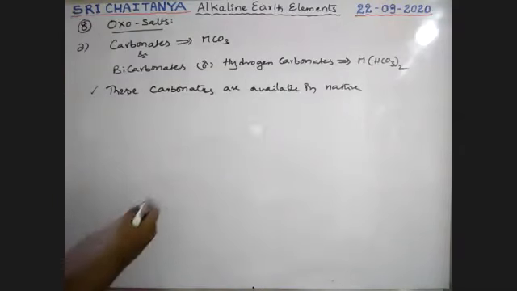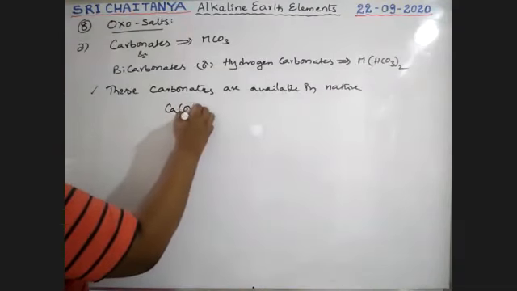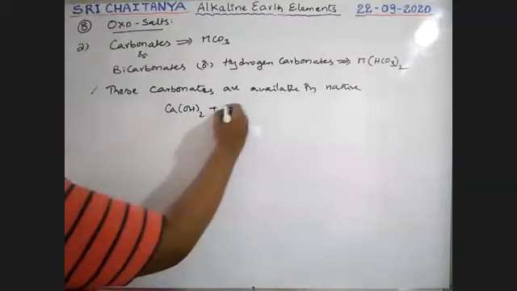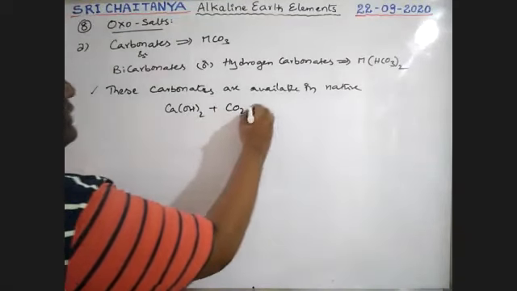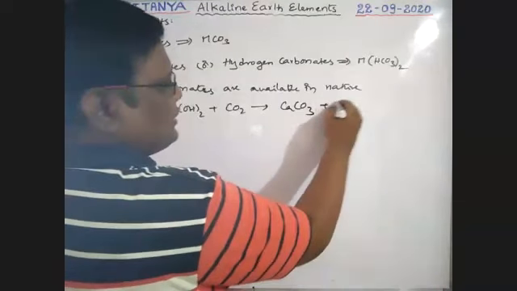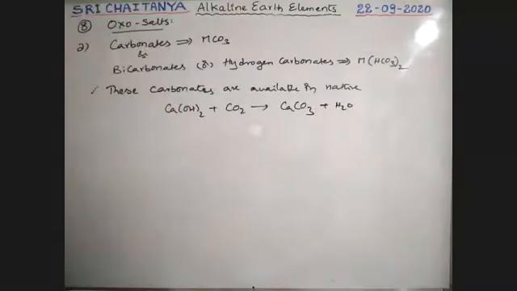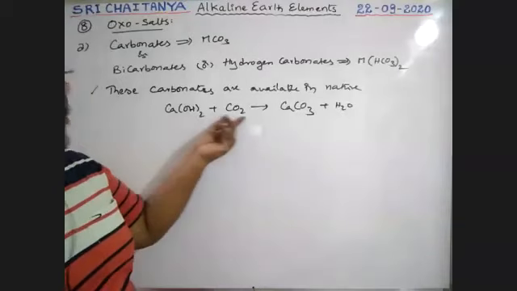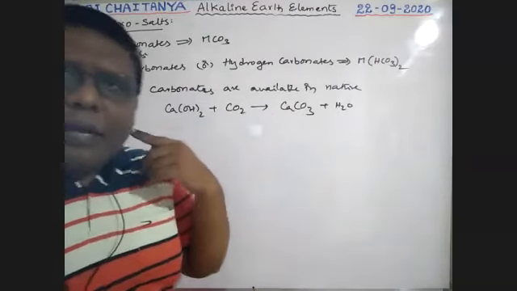Next, preparation methods. When CO2 gas is passed through calcium hydroxide, that is lime water, it gives CaCO3 plus H2O. That is the way to prepare these carbonates. That means when CO2 is passed through a hydroxide, the respective carbonate is the product.